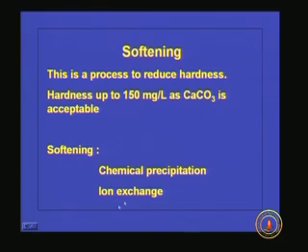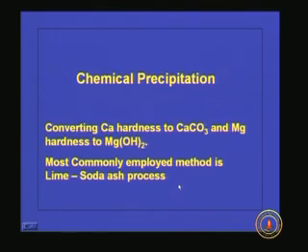So for industrial purposes, we need almost zero hardness for most uses, or for cooling purposes they recommend in the range of 60 to 70 milligrams per liter as calcium carbonate. So today we will discuss the different methods usually employed in water treatment plants for the removal of hardness. There are basically two different methods being used: one is chemical precipitation and another one is ion exchange.